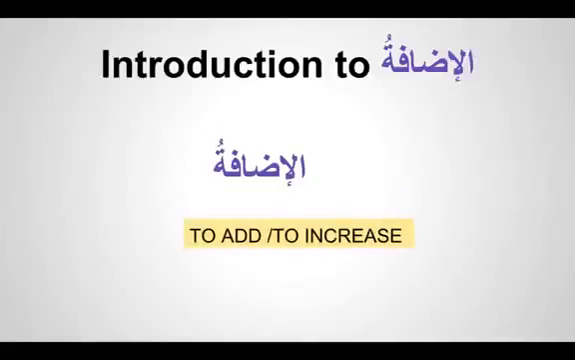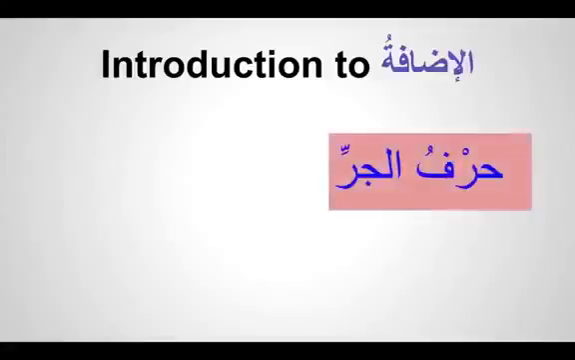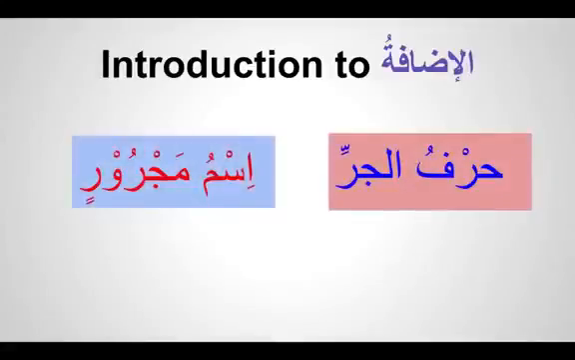What are we adding and increasing? We are adding the nouns. We're bringing the nouns together, making a coupling. We've already learned previously about one combination, which is harf jar, coupled with ism majroor. Whenever there is a harf jar, there is always an ism which is majroor. That means it will have a kasra after a harf jar, and they are married. They will never separate. It's not majboor, it is ism majroor.